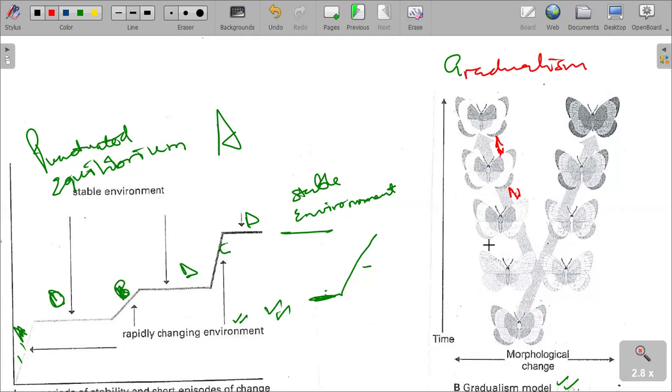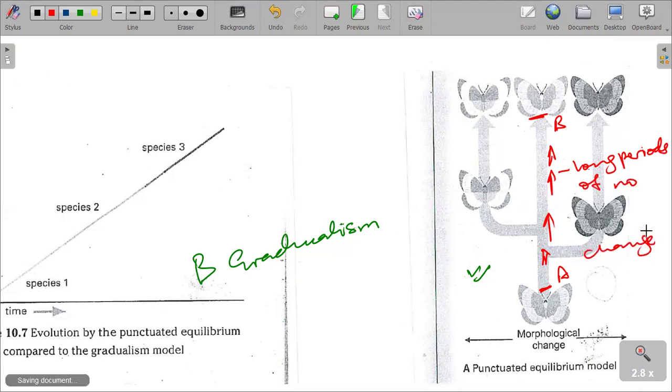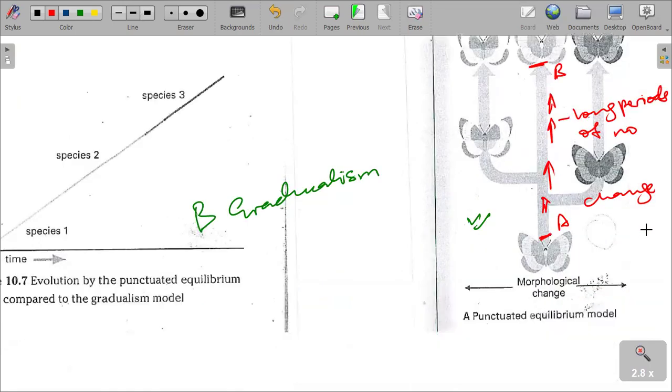And then we have long periods of time from A to B, long periods of no change that are shown in the graph there. So please, class, note these graphs, you will see them.